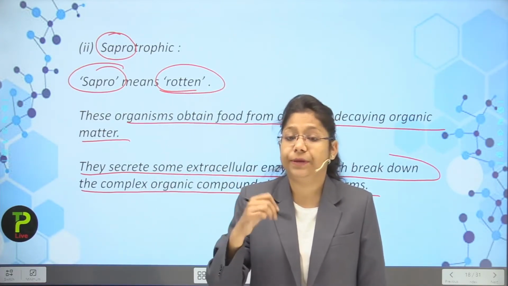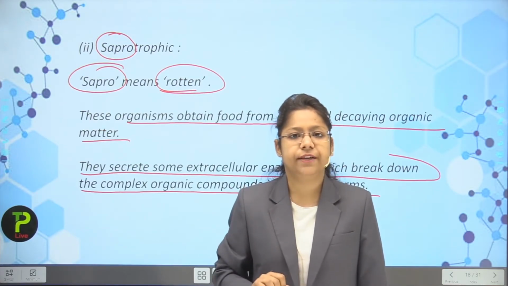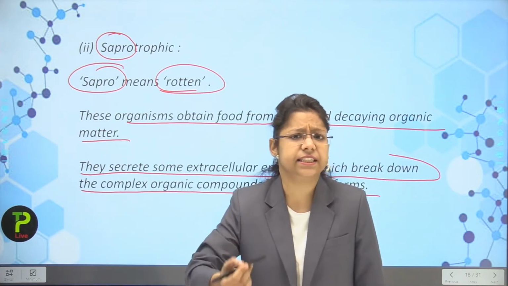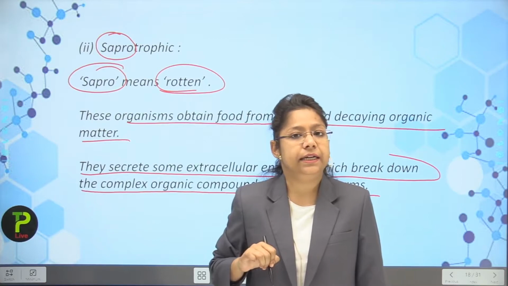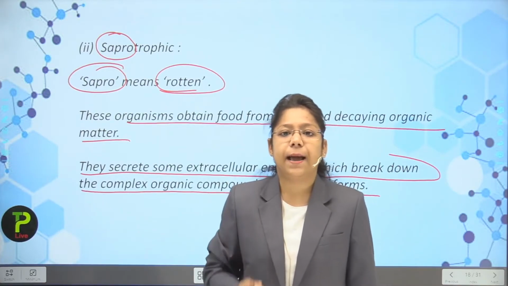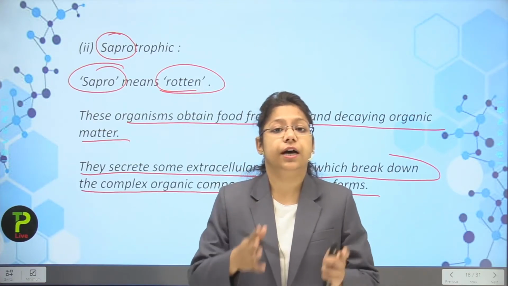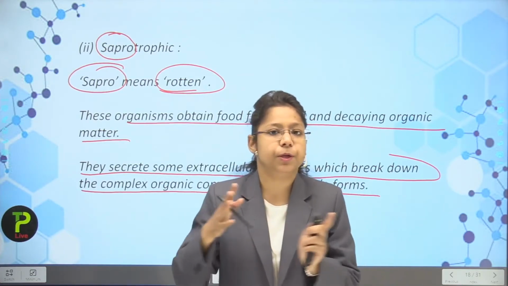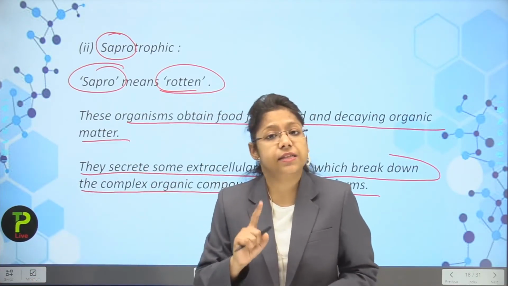How will they obtain their nutrition from the dead and decaying matter? So what they will do? They will secrete some kind of enzymes on a particular part of a dead and decayed organism. Then what will happen? They will acquire the nutrition from it because the complex material has been broken down into simpler substances and then utilized by the saprotrophs.